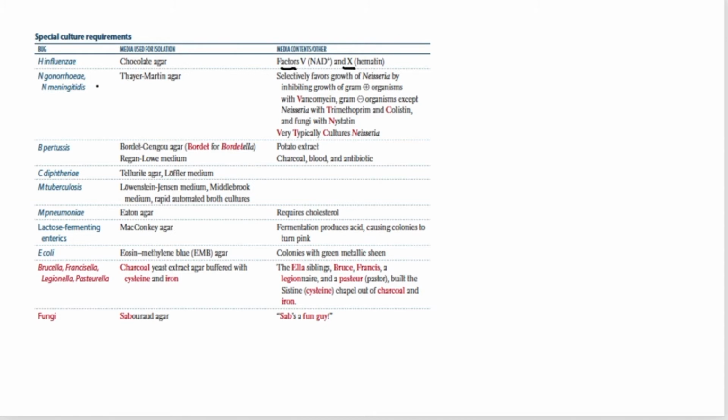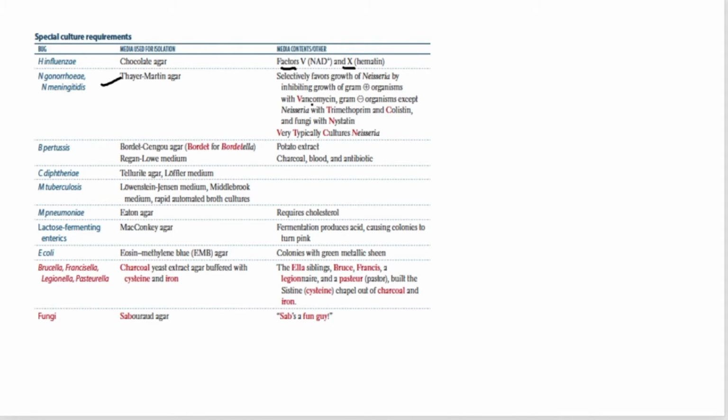Similarly, Neisseria gonorrhoeae and Neisseria meningitidis need Thayer-Martin media. Just a few minutes back I was mentioning Thayer-Martin agar. Thayer-Martin agar is a selective media. It selectively favors the growth of the Neisseria group by inhibiting the growth of other gram positive and gram negative organisms except the Neisseria, and also fungi.